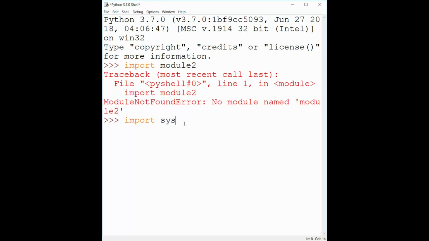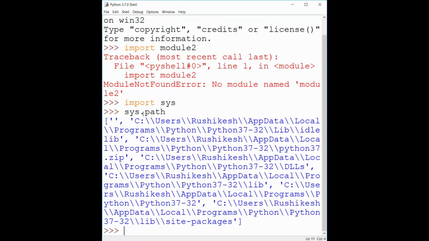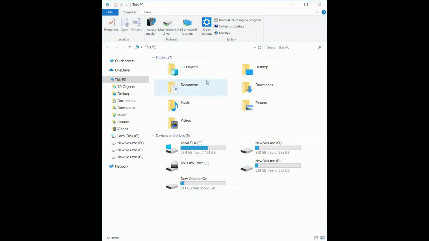To get the path at which Python searches for its modules, we have to use the sys module, that is import sys, and in that module we have to use the path attribute, that is sys.path. Hit enter to get all the available paths. Now in this we have to simply copy the first path and search for it on my computer. Copy and paste it here, and be sure that you remove all the extra slashes from this path.